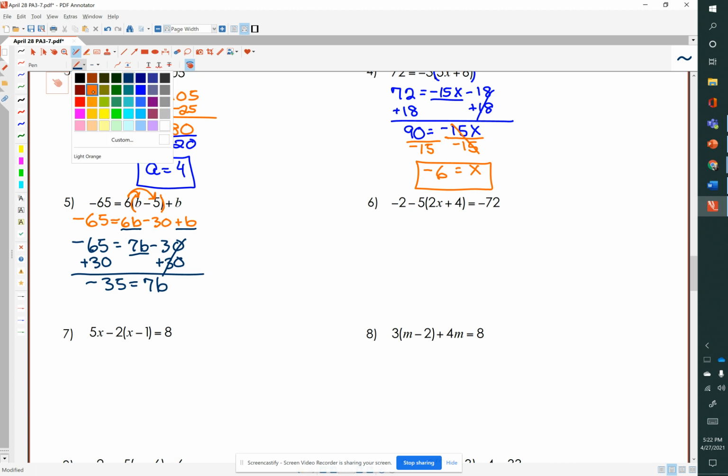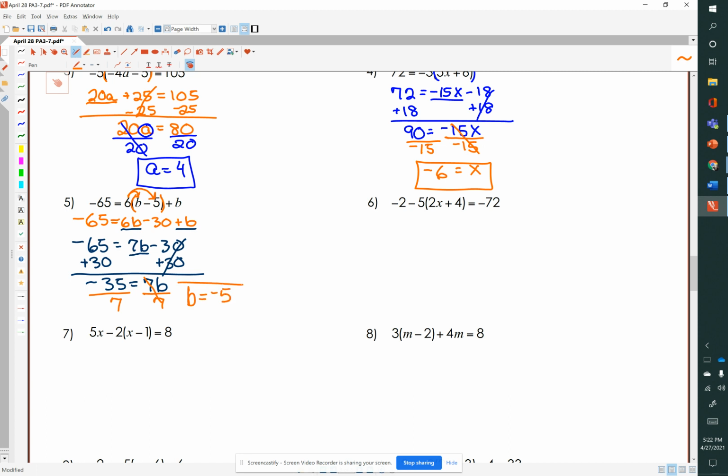Now, what's happening to b is it's being multiplied by 7, so we will divide by 7, again doing on the left side whatever we did to the right side. So we divide by 7, and that isolates our b, which equals negative 5. 35 divided by 7 is 5, and a negative times a positive is a negative.